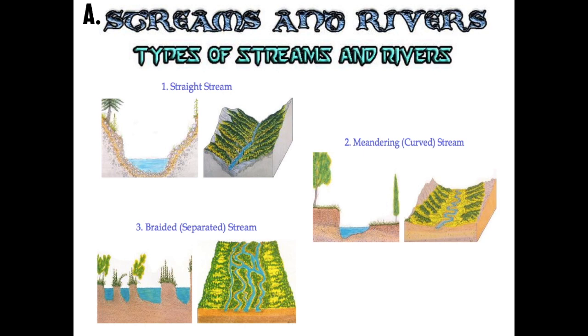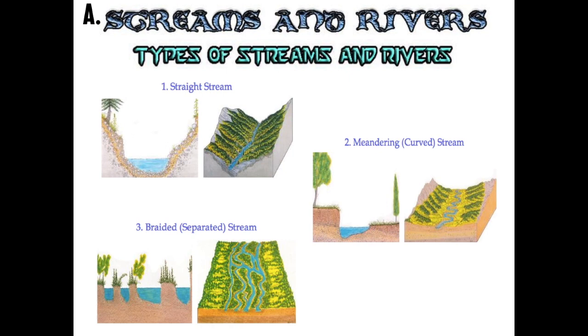Now let's talk about streams and rivers. There are three types of streams that I need you to know. We've talked about some of these already. The first one is a straight stream. This is generally seen in a young river or young stream. Then we have a meandering or curved stream. And when we have the curved stream, on the outside of the curve, you have a lot of erosion. On the inside of the curve, you have a lot of deposition.